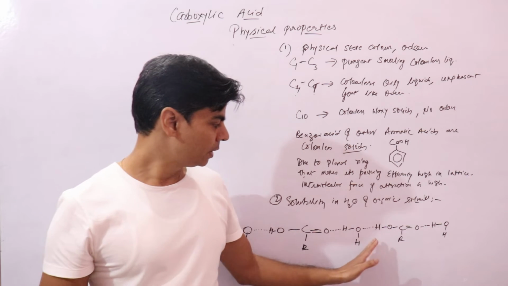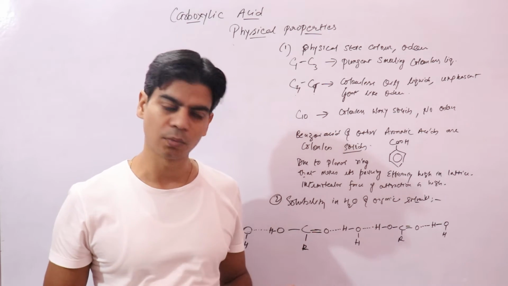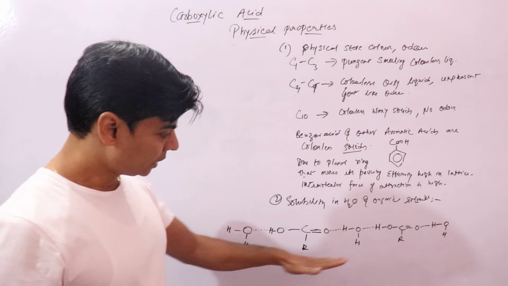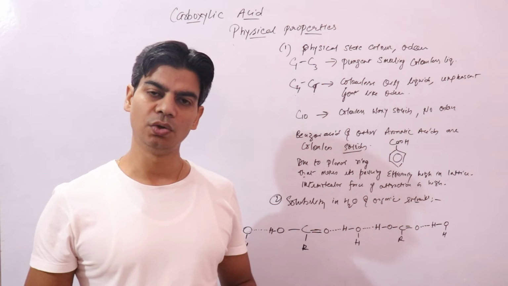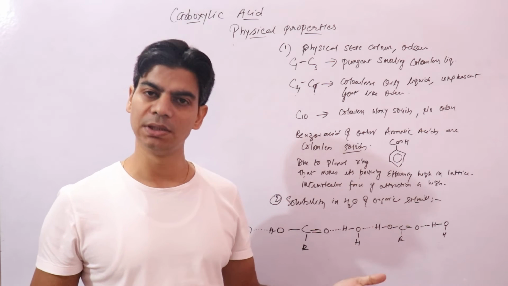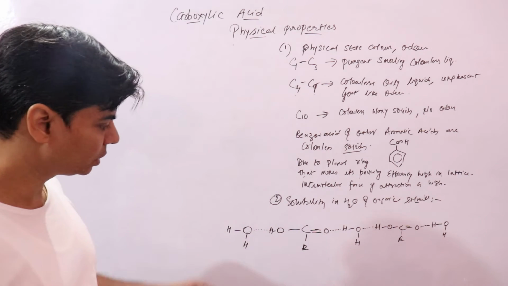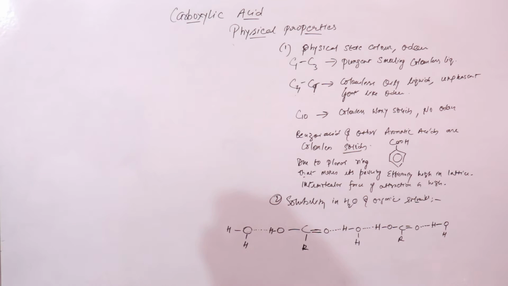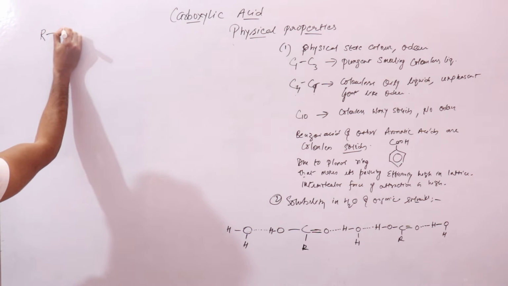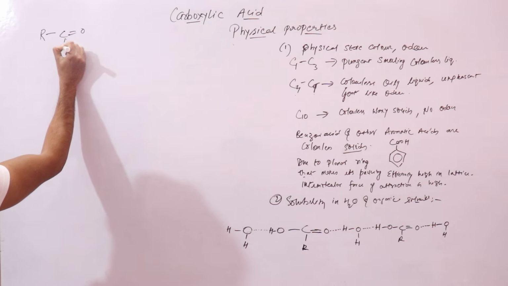So that is why carboxylic acids are soluble in water, but it is only the lower members that are soluble. As you keep moving up, as the molecular mass increases, the solubility in water decreases. Now what determines the solubility? The other thing, if you know, this is your carboxylic acid.